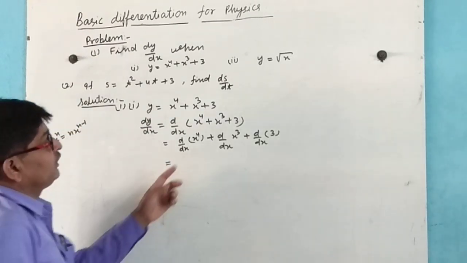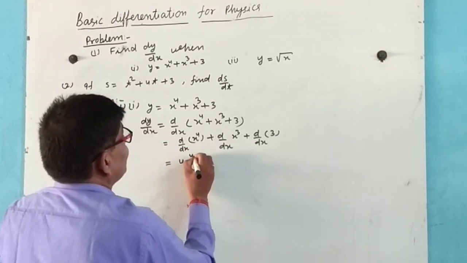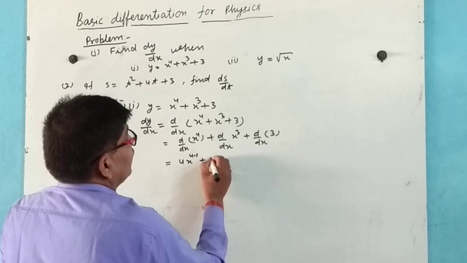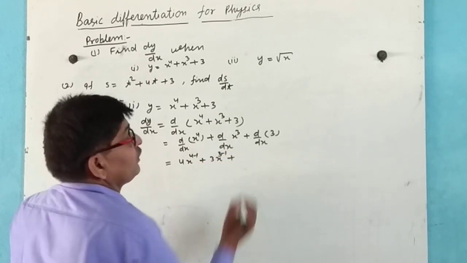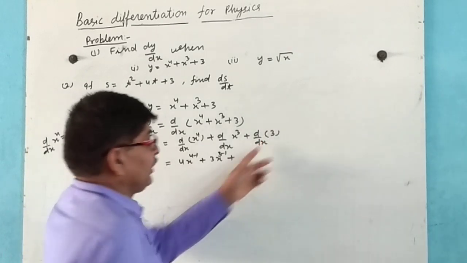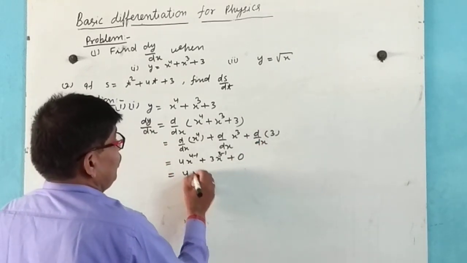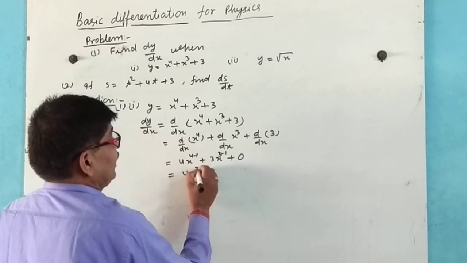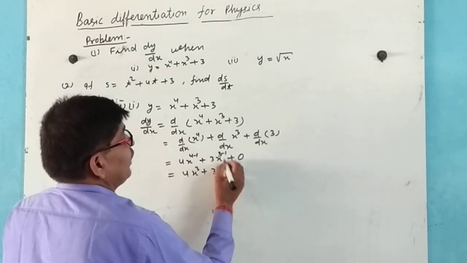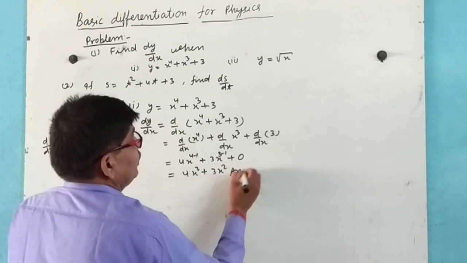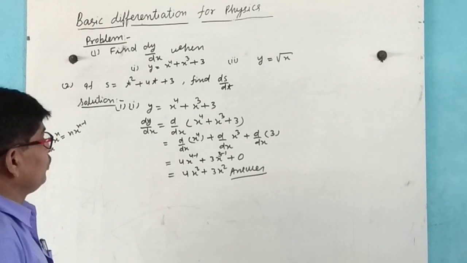In the similar sense, this becomes 4 x to the power 4 minus 1 plus 3 x to the power 3 minus 1 plus differentiation of a constant term, which is 0. Hence 4 x cube plus 3 x square. This is our required value.